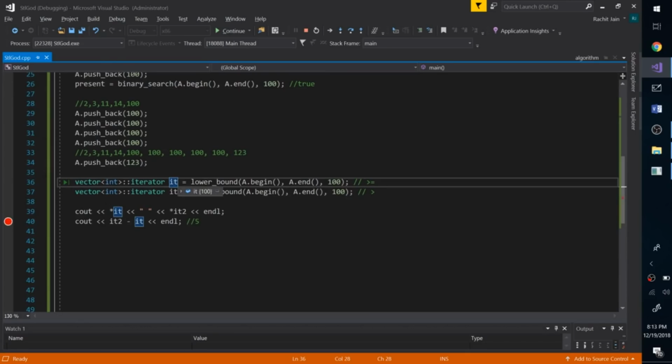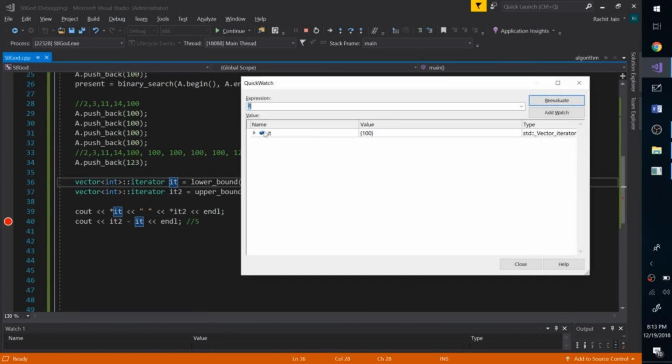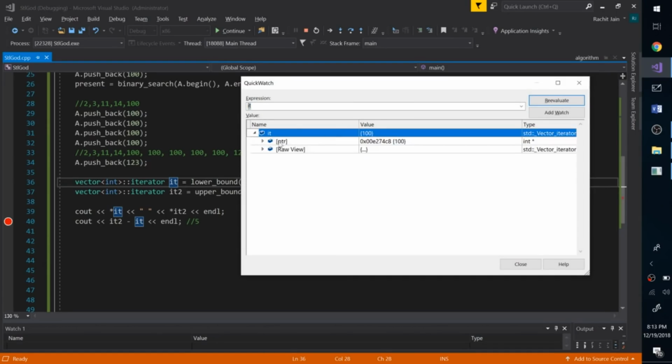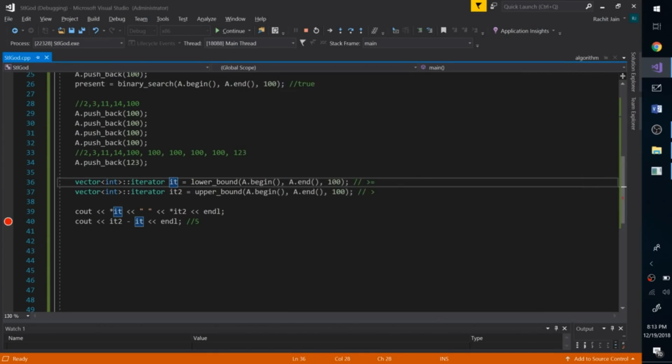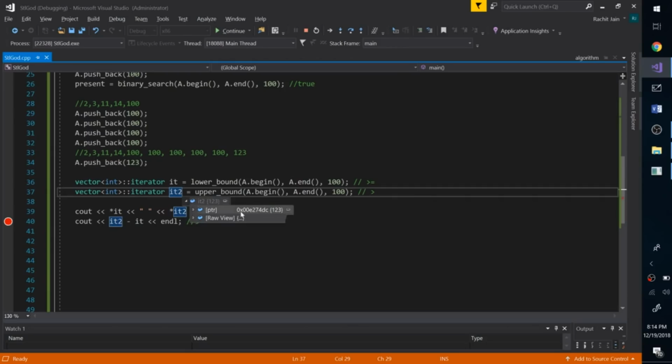Let's see what this is holding. All right, the value in iterator IT is 100 that we were expecting. And it's a pointer, as you can say. Iterators are sort of pointers, and it's pointing to the value 100. And this is nothing but the first 100 that is right over here. Now let's also have a look at IT2. As you can see over here, the pointer is this, and it's pointing to 123. That's awesome, I guess.